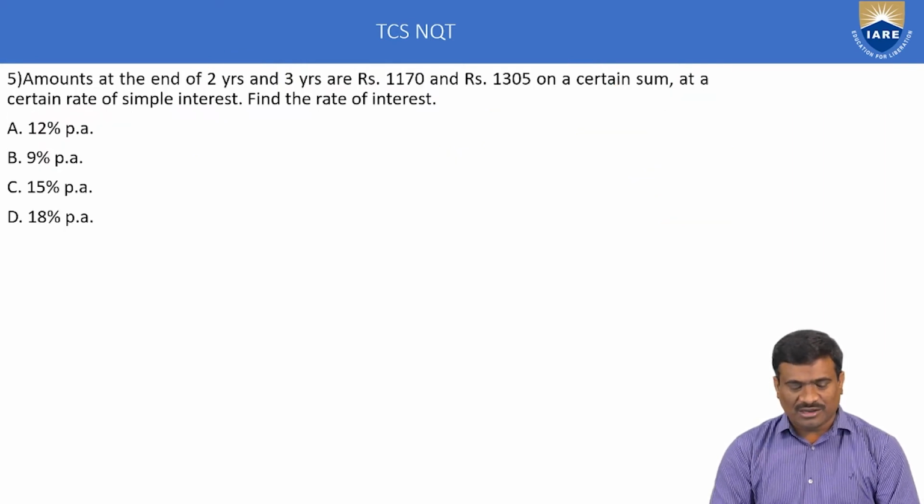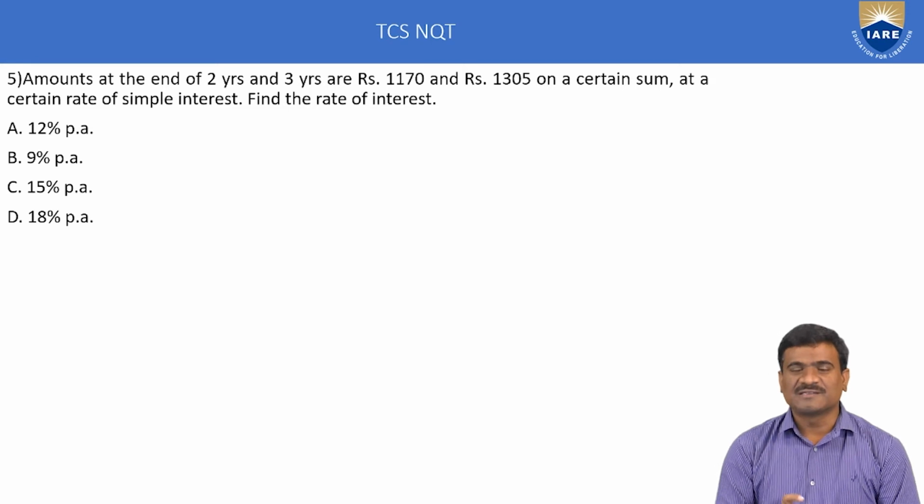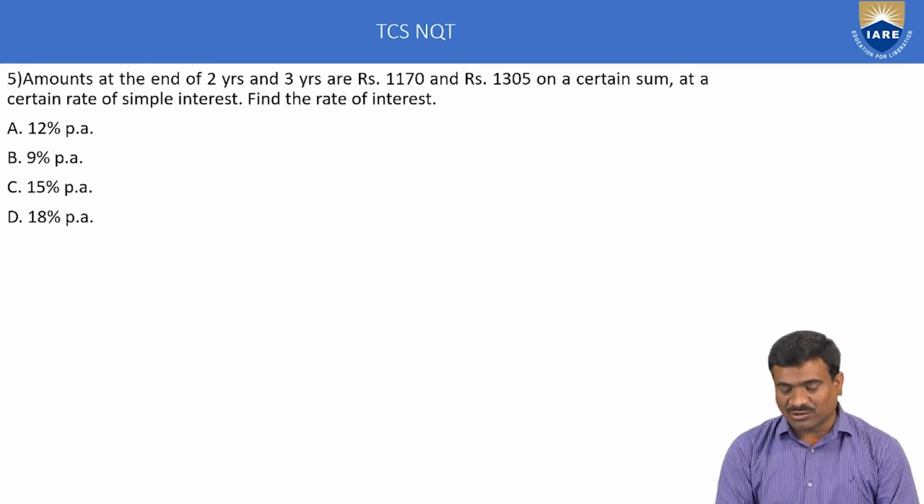Next, example number 5. It is about simple interest and compound interest, but this one uses only the simple interest concept. Simple interest is equal to PTR by 100. In the fifth example, only the amount is given. At the end of 2 years and 3 years, the amounts are rupees 1170 and rupees 1305 on a certain sum at a certain rate of simple interest. Find the rate of interest per annum.